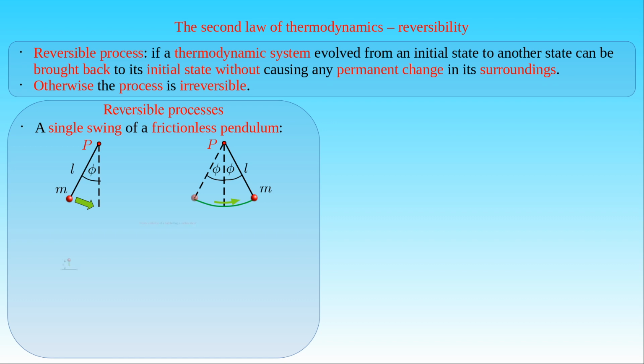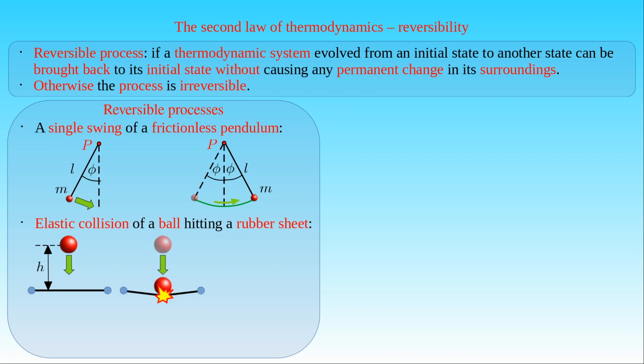We already mentioned the example of a ball bouncing back from a horizontal surface. We can also consider a ball dropped over the stretched rubber sheet from a given height h. If the collision of the ball with the stretched rubber sheet is perfectly elastic and the deformation of the rubber sheet is not permanent, then the bouncing ball can reach its original height h. This result indicates that the perfectly elastic collision is a reversible process. More generally, we can state that any mechanical process without friction or production of heat is a reversible process.